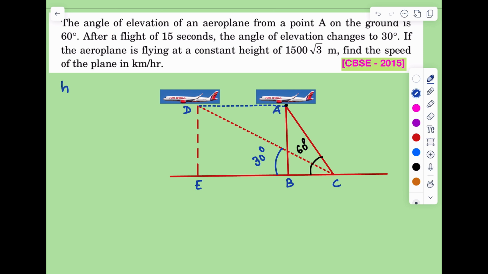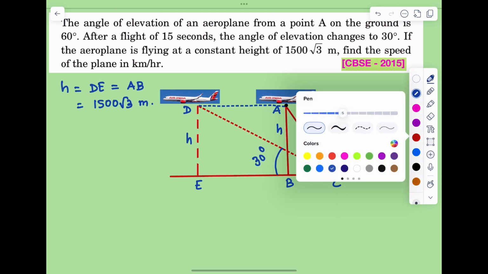Here the height of the aeroplane is equal to h. This is h. This height is also equal to h, which is the same as DE, or that is equal to AB, 1500 into root 3 meter. Now this aeroplane travels from point A to point D.